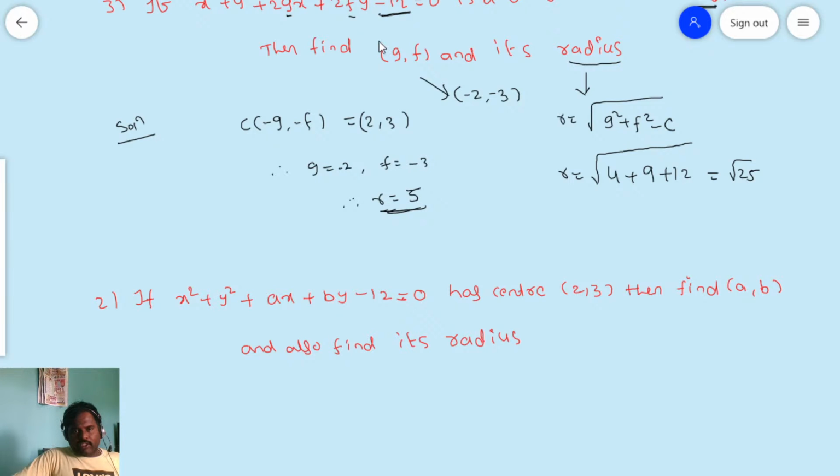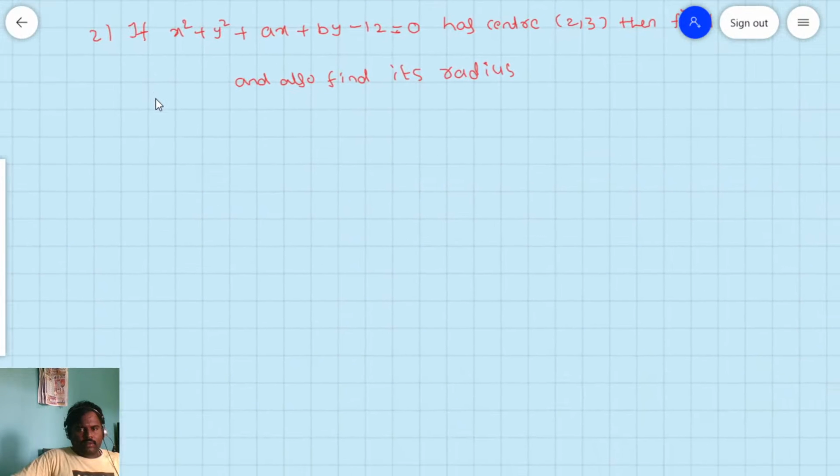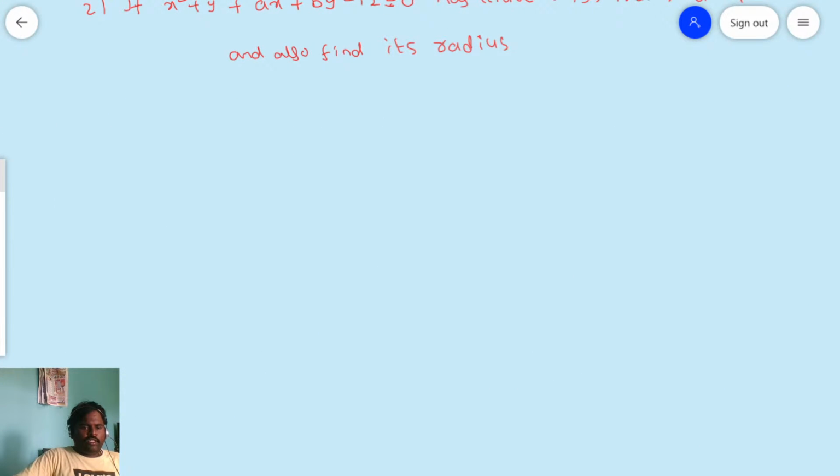Here I gave only g, f and c. We are done. Now we are solving a combination of these. Next, the problem is here. It is a similar problem, but a little bit more complicated.